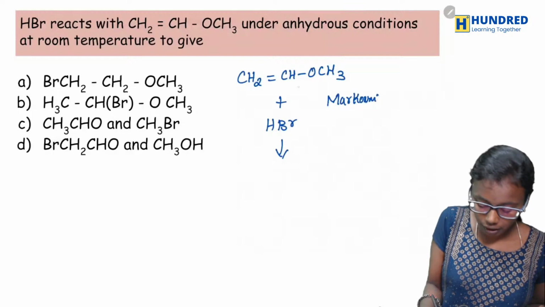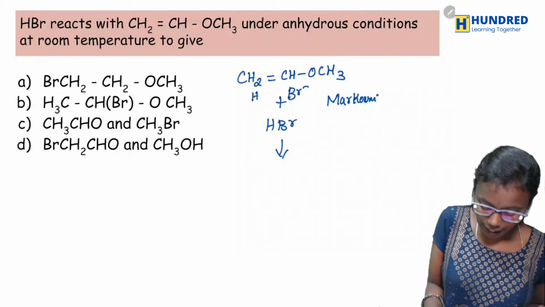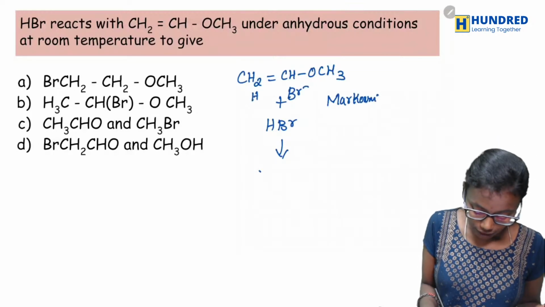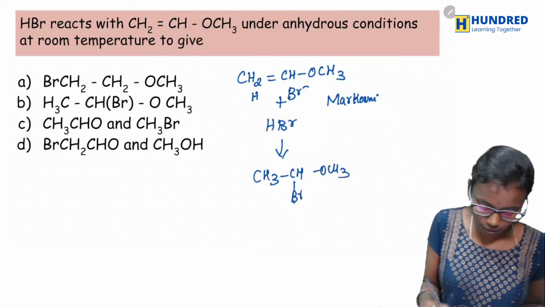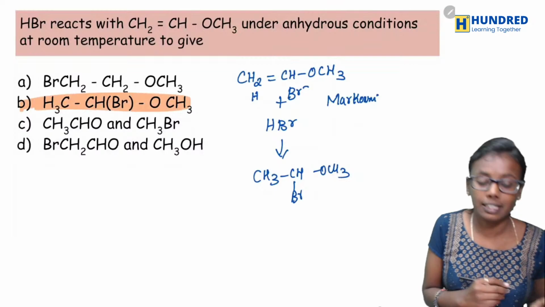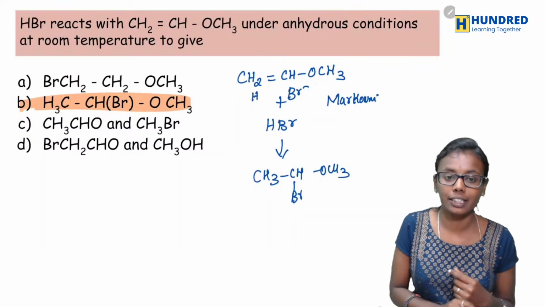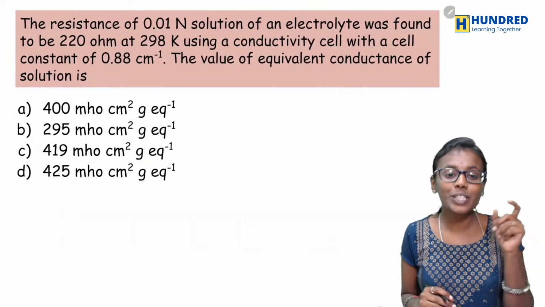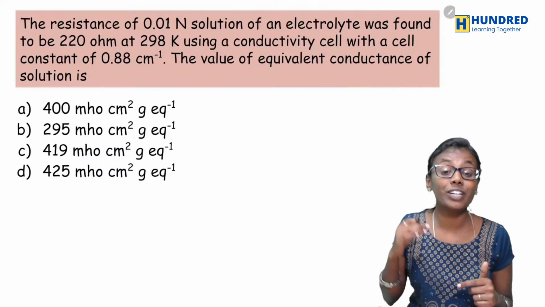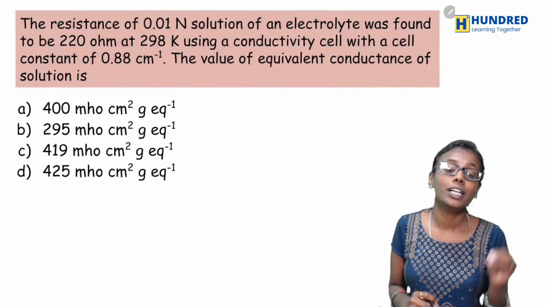Yes, so here Br minus and hydrogen you will be adding. So therefore you will be getting CH3 CHBr OCH3. So option B is right. Very good. And next question is, the resistance of 0.01 N solution of an electrolyte was found to be